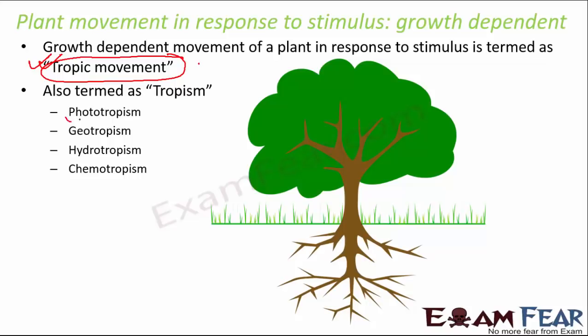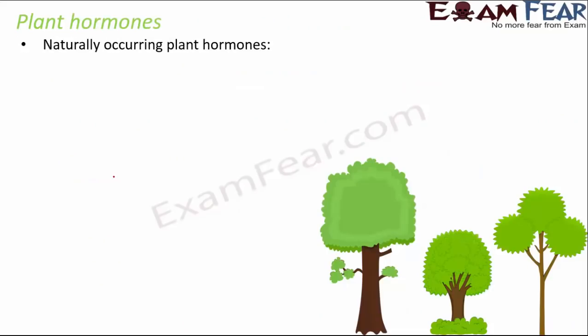So phototropism is the plant movement in response to light. Geotropism is plant movement in response to earth. Hydrotropism is in response to water, and chemotropism is in response to chemicals. Now, plant hormones, there are certain naturally occurring plant hormones. You should know their functions. Now, this is again important because you often get questions asked from these plant hormones.